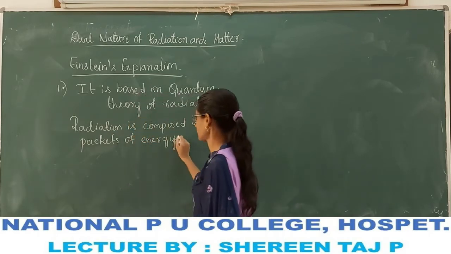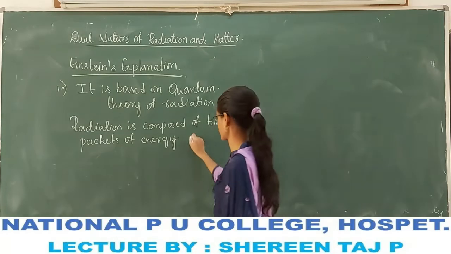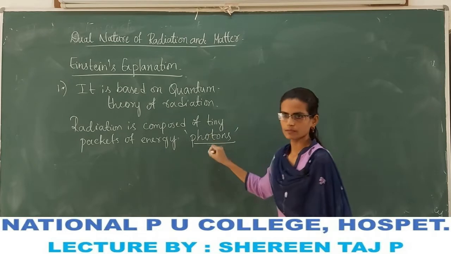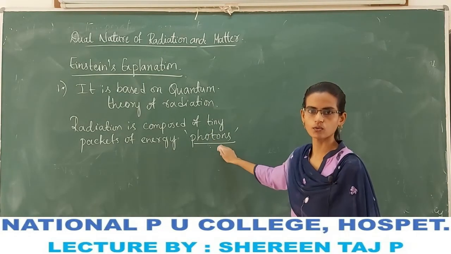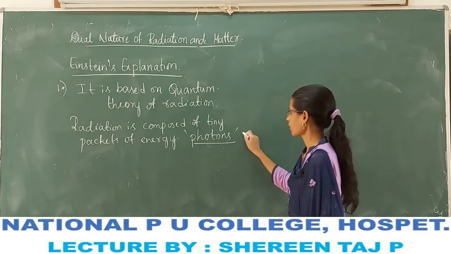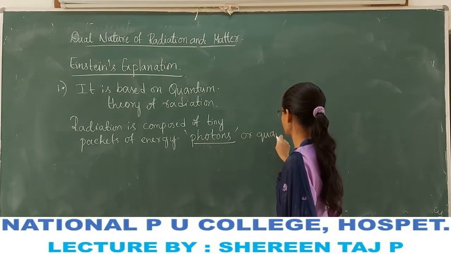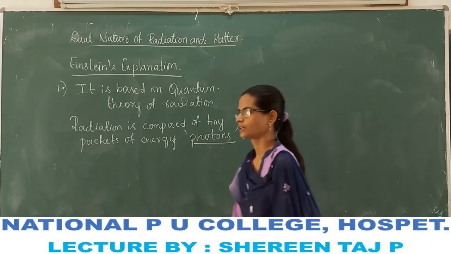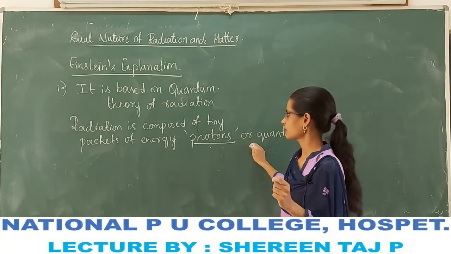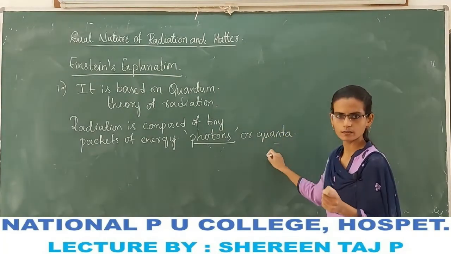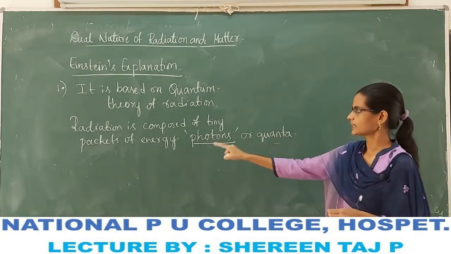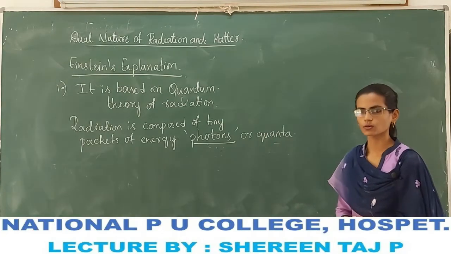Tiny packets of energy called photons. He coined the word photon. It means radiation or light is made up of photons. Radiation is made up of photons, or we call them quanta. Each single quantum is called a photon. Quanta is plural, quantum is the singular word. So radiation is composed of packets of energy called photons.